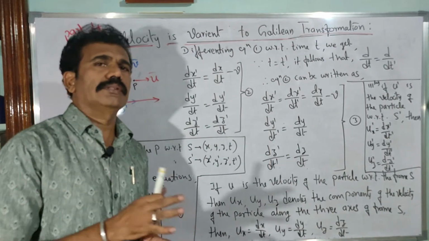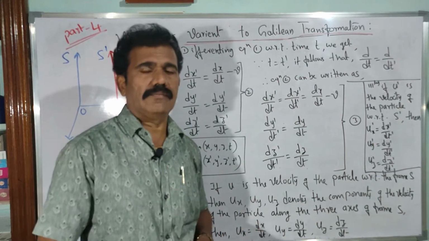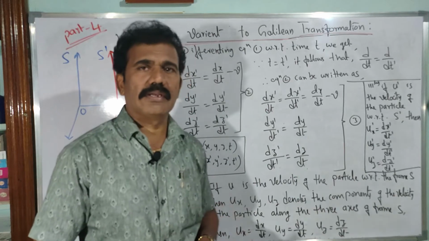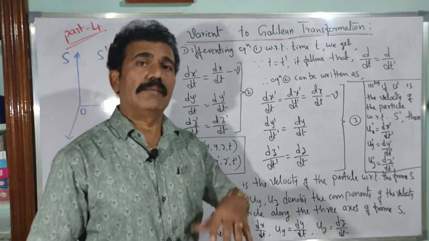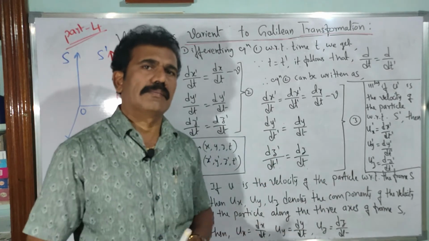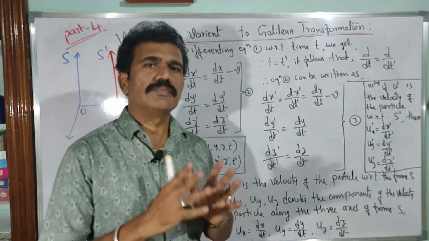So now in this video, part 4, we are going to discuss which physical parameter is variant. In the previous video we discussed under Galilean transformations which parameters are invariant. For example, mass is said to be invariant, time measurement is invariant, and similarly space interval and time interval are also invariant. So what do you mean by that? All those physical parameters are absolute quantities; invariant in the sense of absolute quantities.